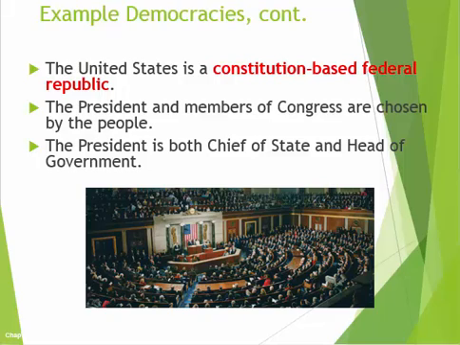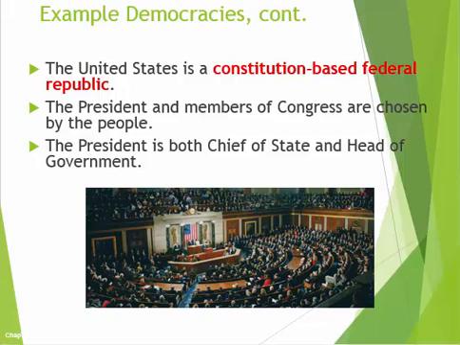In the U.S., we have a constitution-based federal republic. Okay, so that means constitution-based, we have a constitution and blueprint to how our government is supposed to be run. Federal meaning it is broken up between a central government and local governments. And republic, we vote on our representatives to vote for us in Congress.